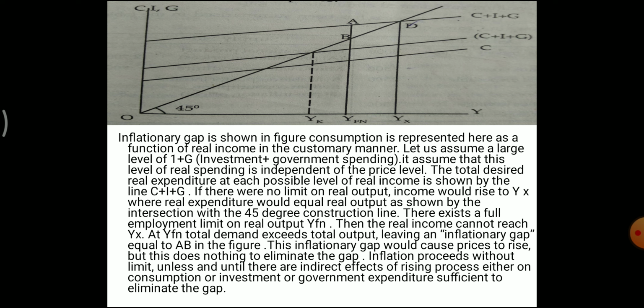This inflationary gap would cause prices to rise, but this does nothing to eliminate the gap. Inflation proceeds without limit unless and until there are indirect effects of the rising prices, either on consumption, investment, or government expenditure, sufficient to eliminate the gap.